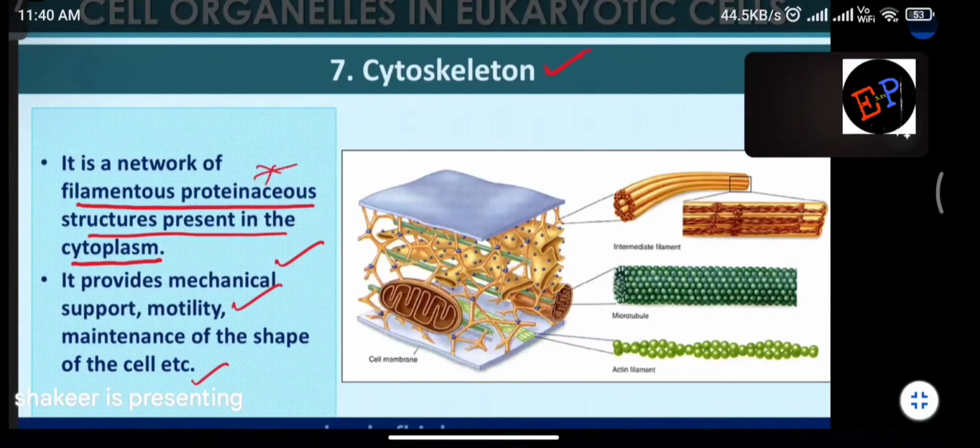So here also, inside the cell, the cell is able to maintain its shape and size because of these filamentous proteins, which are called the cytoskeleton. This total yellow color structure which you are seeing is called the cytoskeleton.